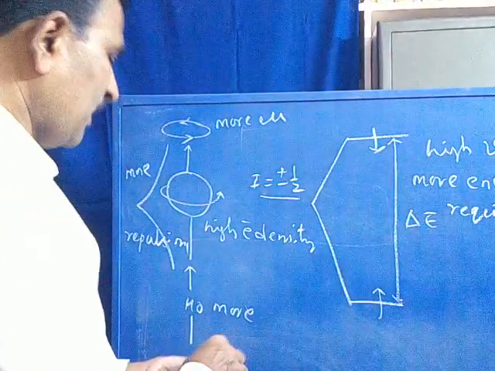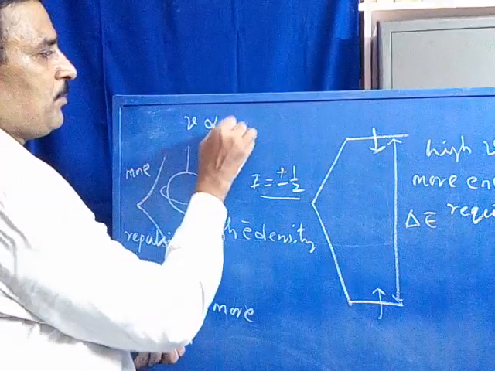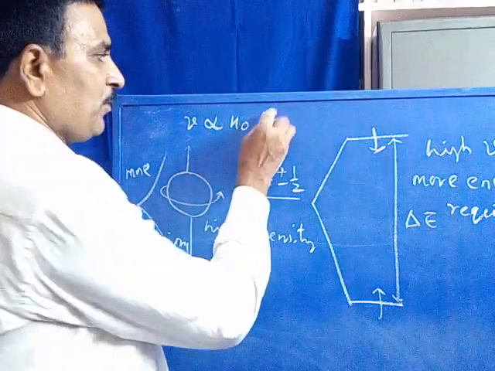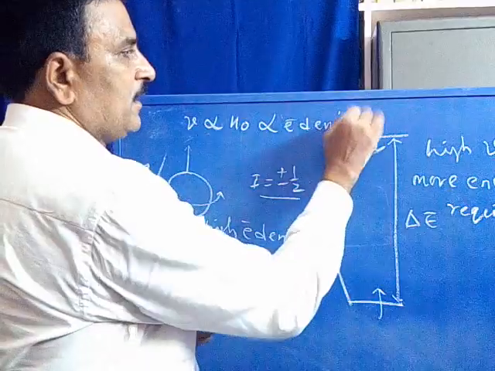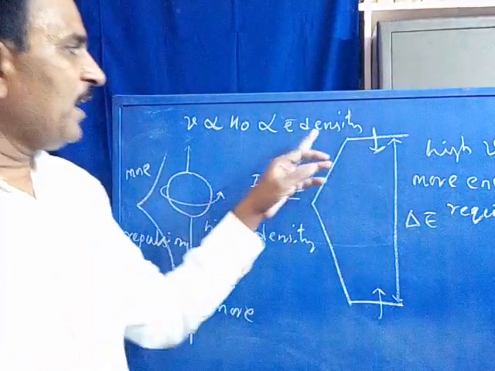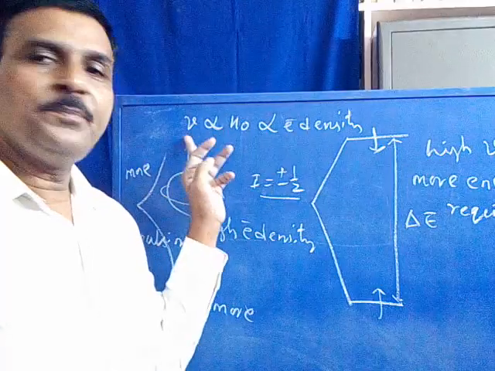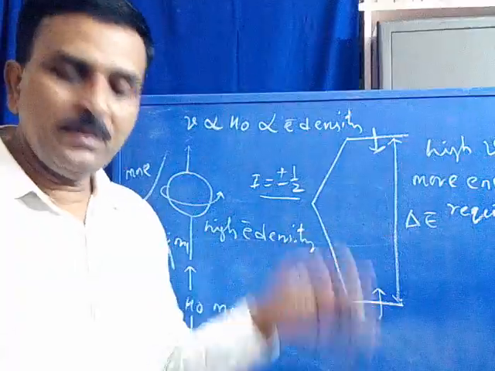Now we have just studied the relation that absorption frequency is directly proportional to H0. The H0 in turn is directly proportional to electron density. When electron density is more, H0 is more, and absorption frequency is also more. Is it clear? Now this is the case.